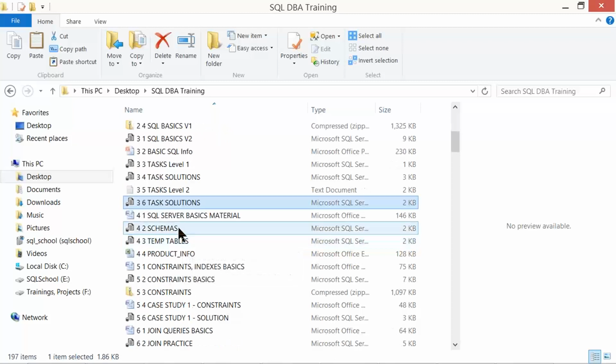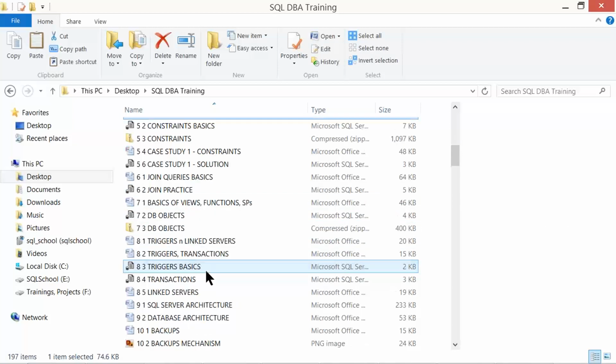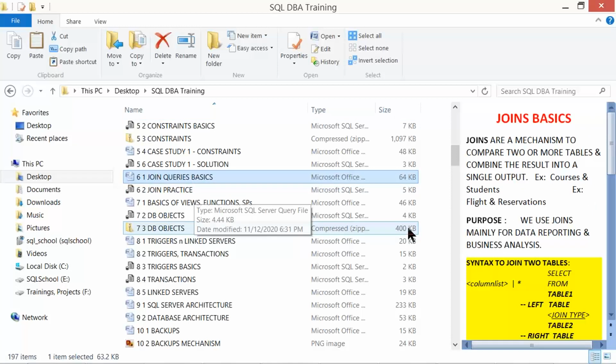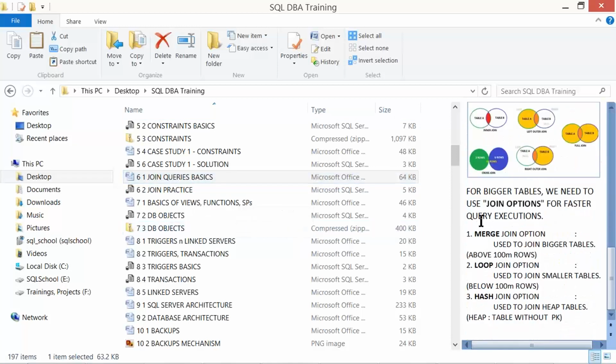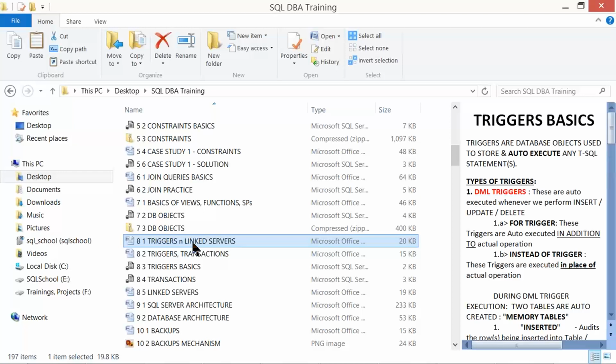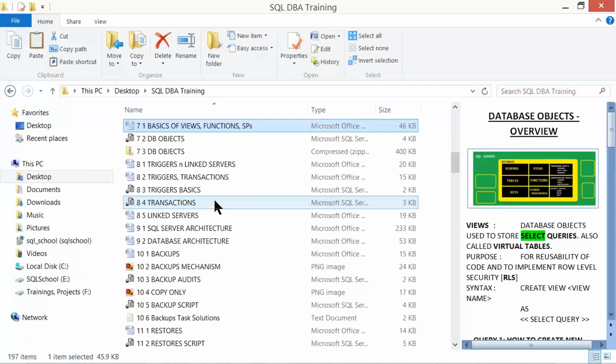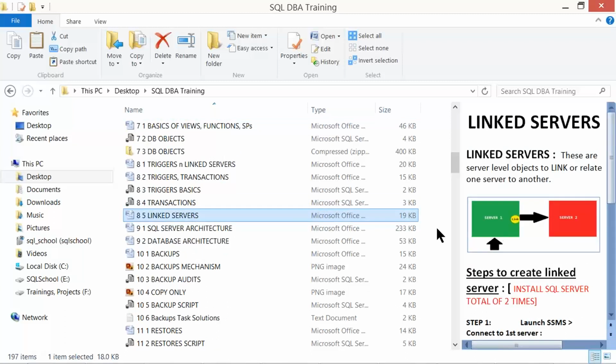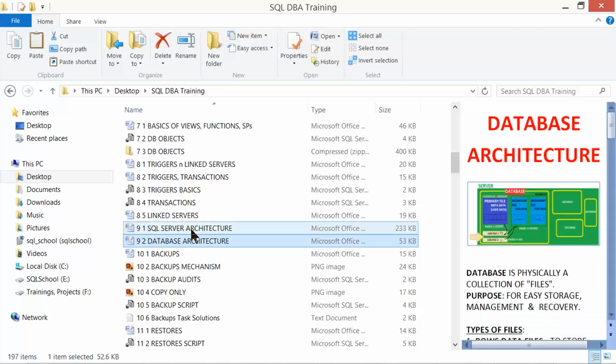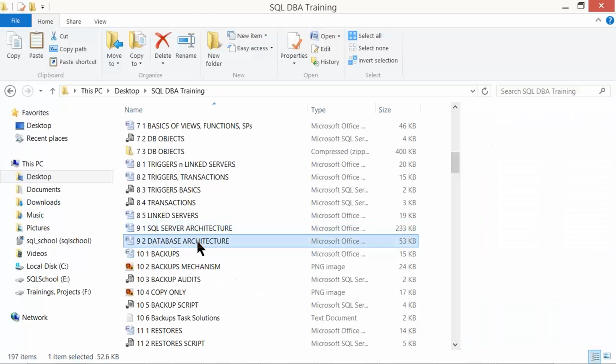We'll be understanding different basic concepts of the SQL database environment, like schemas, temporary tables, import exports, constraints, and joins, mainly very important joins for audit activities by a DBA. We'll be taking simplified, straightforward, useful information. We'll be understanding triggers, transactions, procedures, views and functions, linked servers, linking between multiple servers. Then come various architecture concepts like server architecture, database architecture, and so on.